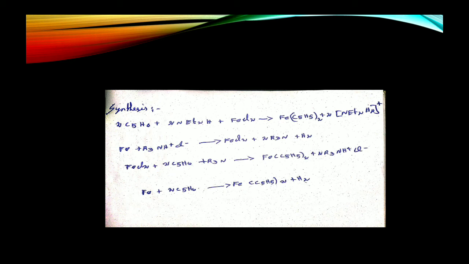Then the produced ferrous chloride reacts with cyclopentadiene and the tertiary amine to form ferrocene and quaternary ammonium salt. In a simple way, the synthesis of ferrocene is iron reacting with cyclopentadiene to form ferrocene and a hydrogen molecule.